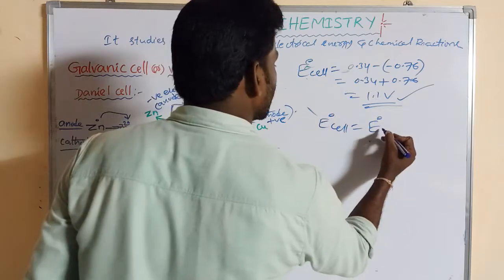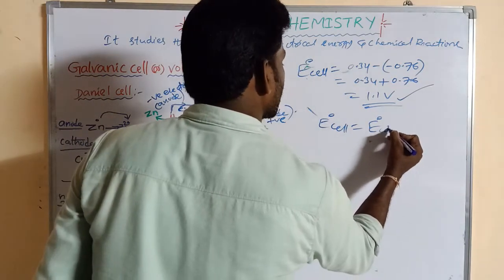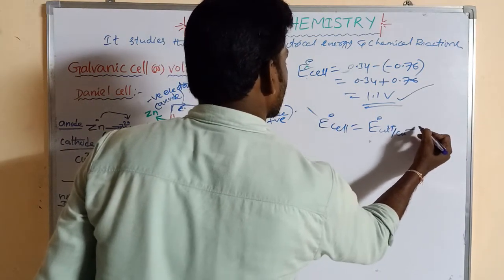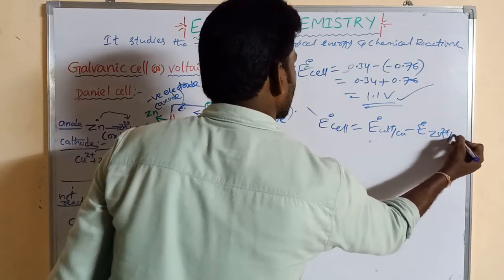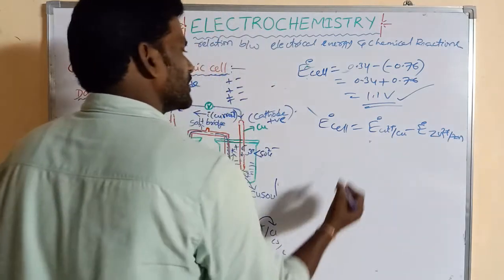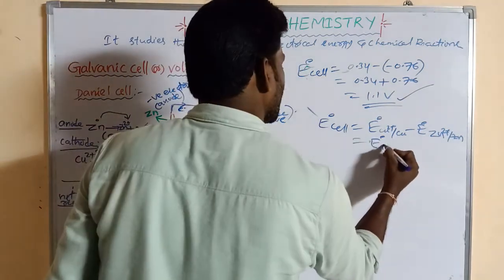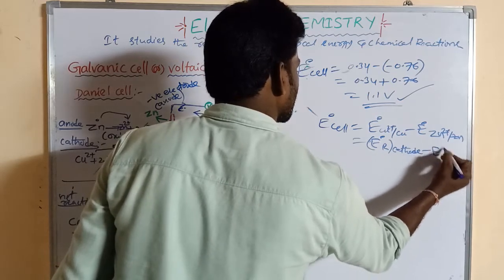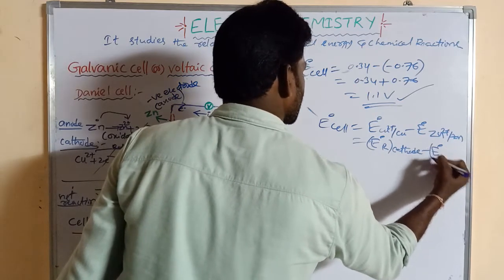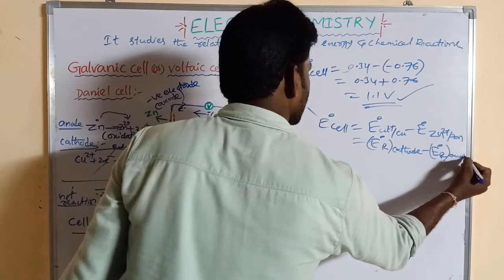So copper can be written first, Cu 2 plus over Cu, then Zn 2 plus over Zn. So that means E naught cell is the reduction potential of the cathode minus the reduction potential of the anode. So don't confuse.